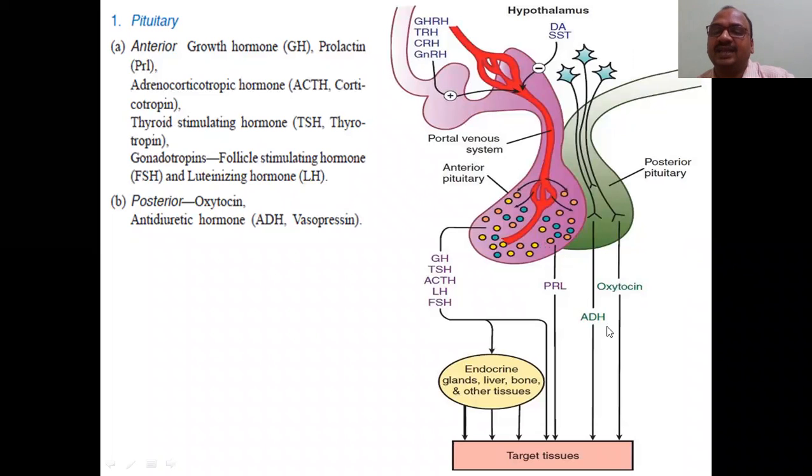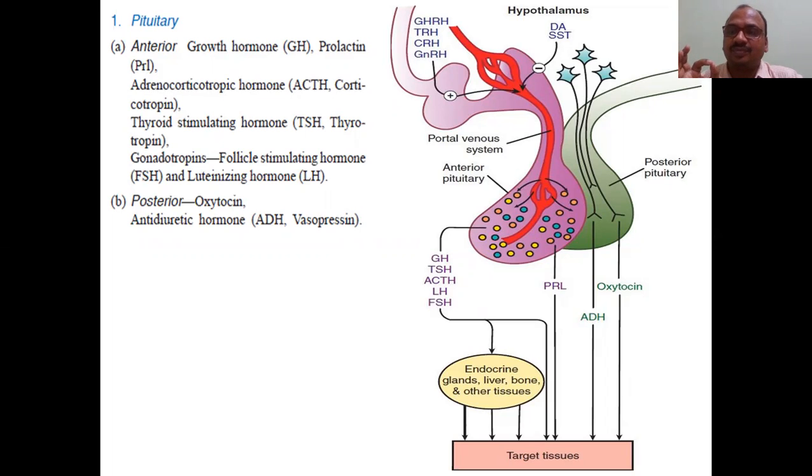The posterior pituitary gland secretes oxytocin, for easy delivery of a baby. You can take a breath of oxygen whenever you are born immediately on the earth, no? Oxygen you have to take. Like that you can remember. For easy delivery of a mother, oxytocin injections are given during delivery. Doctors give an injection to pregnant ladies for easy delivery, oxytocin. You can take a breath of oxygen after delivery. Like that, the connection is easy.